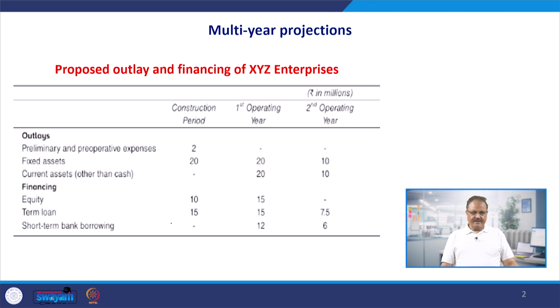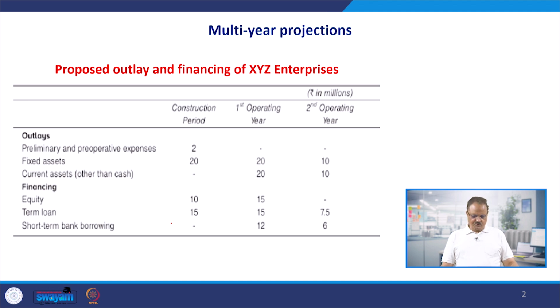From that, we prepared a simple projected cash flow statement and similarly the projected balance sheet for the n plus 1 year. So that was only a one year projection.